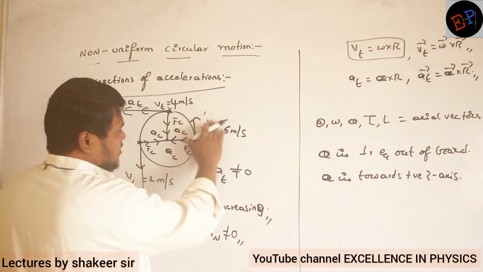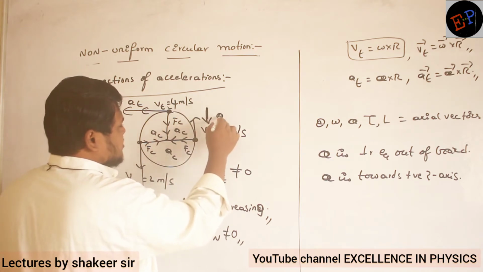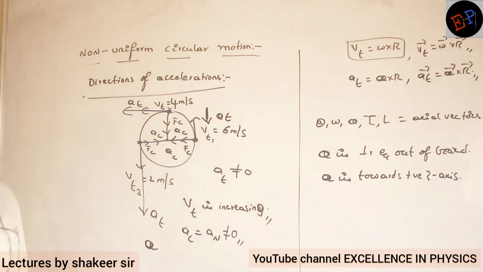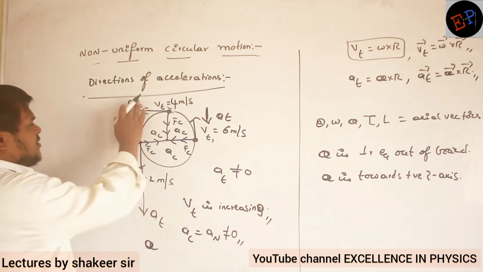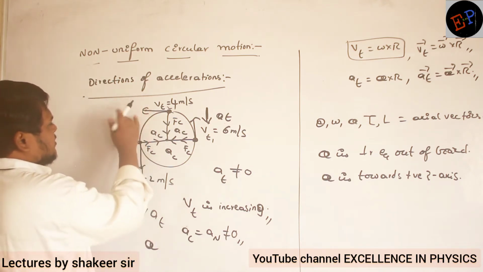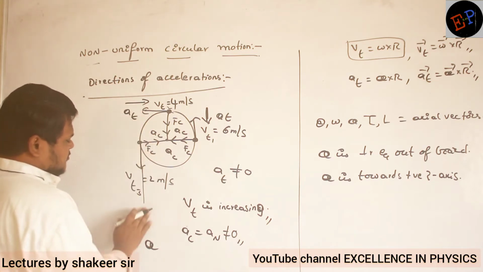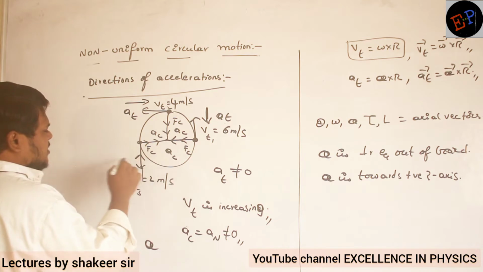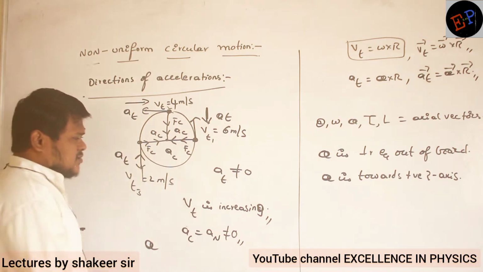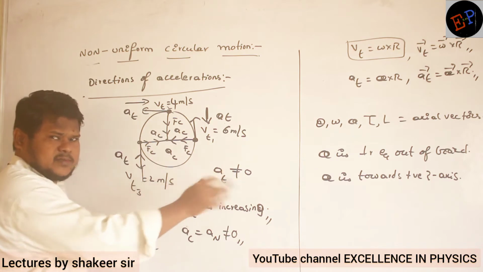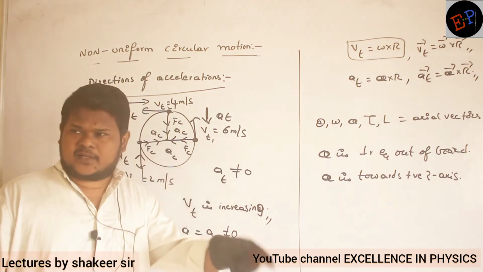Then what about the direction of tangential acceleration? Tangential acceleration, now it is exactly in opposite direction. This is the direction of tangential acceleration. Velocity is decreasing, so acceleration should be in opposite direction. Clear? Then here this is the direction of tangential acceleration, and here also. So tangential acceleration is not zero. Definitely it is present because velocity is changing.